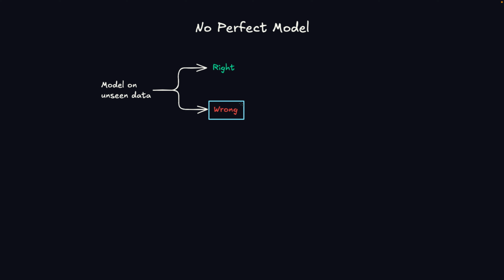The success rate will always be less than 100%, because models are inherently probability based. So the error rate will always be 100 minus success.